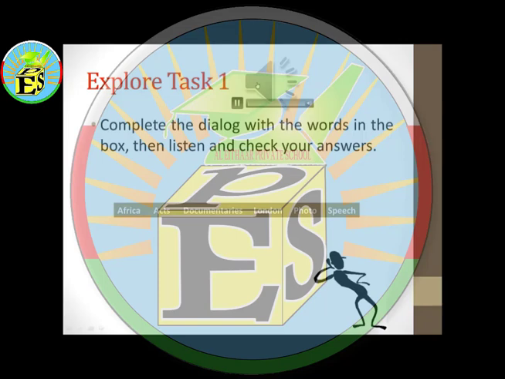Unit 7, page 63. Grammar. Explore. Exercise 1. Listen and check. This is a good photo. Where did you take it? I didn't take it. My friend Molly took it at the Live 9 event in London. Live 9? It was a charity event for Africa.